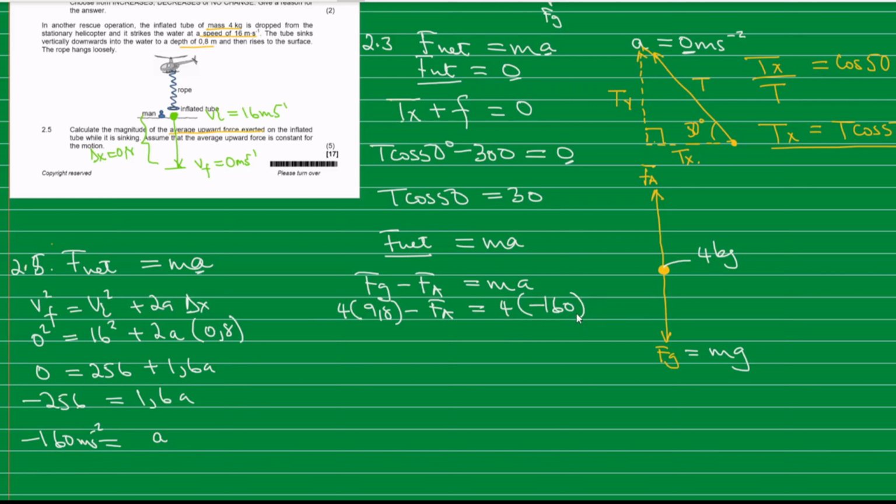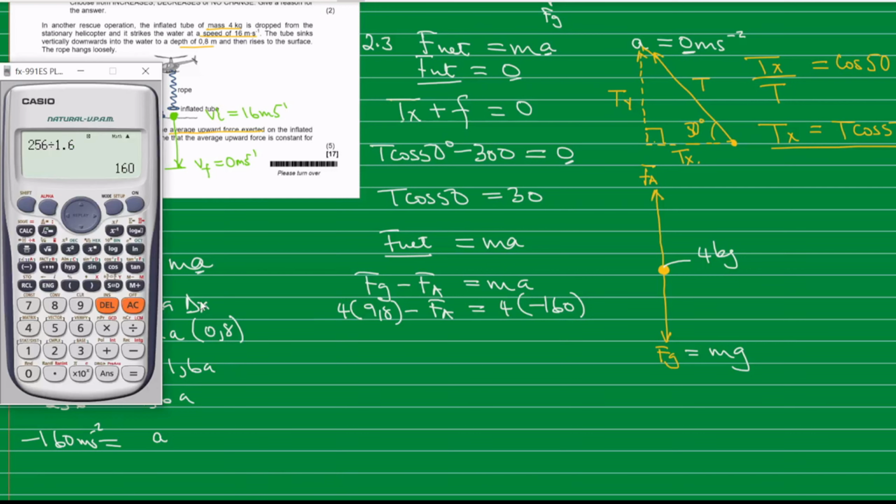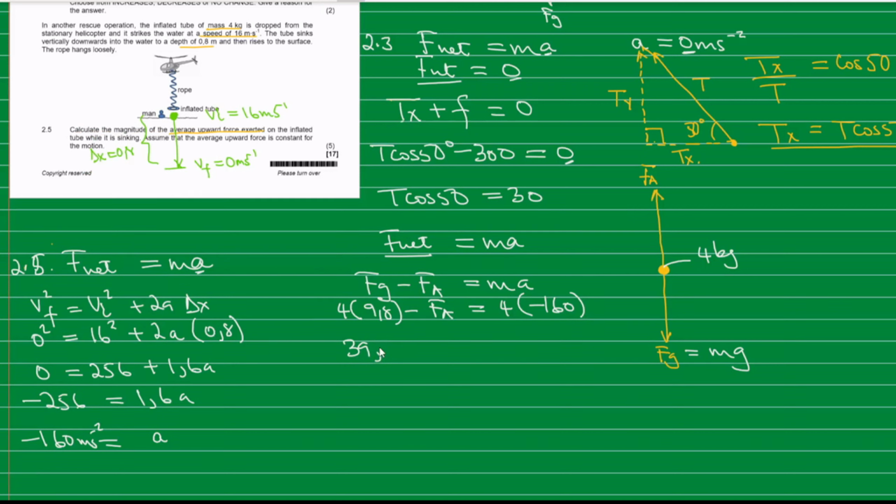So multiply 4 by 9.8. That will give us 39.2. So 39.2 minus the applied force is equal to 4 times negative 160, that is negative 640. Then take this over to that side.